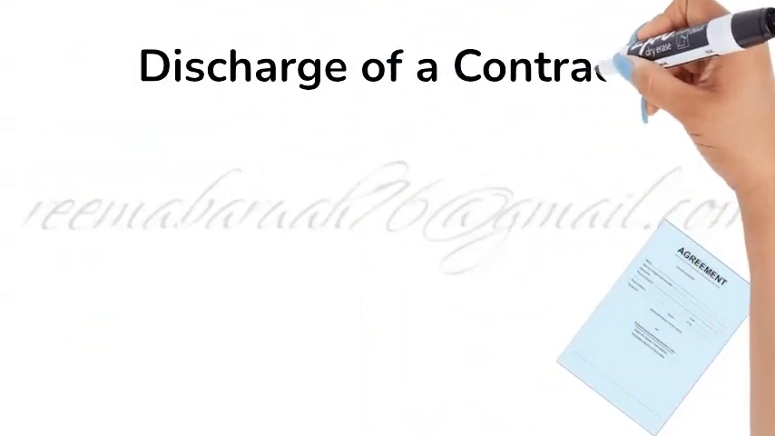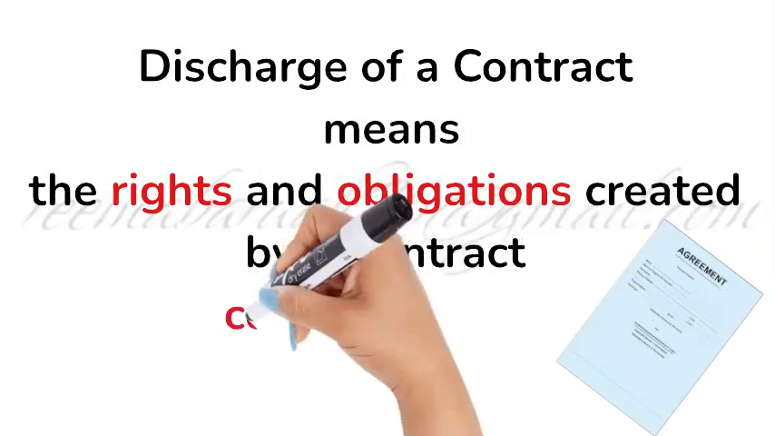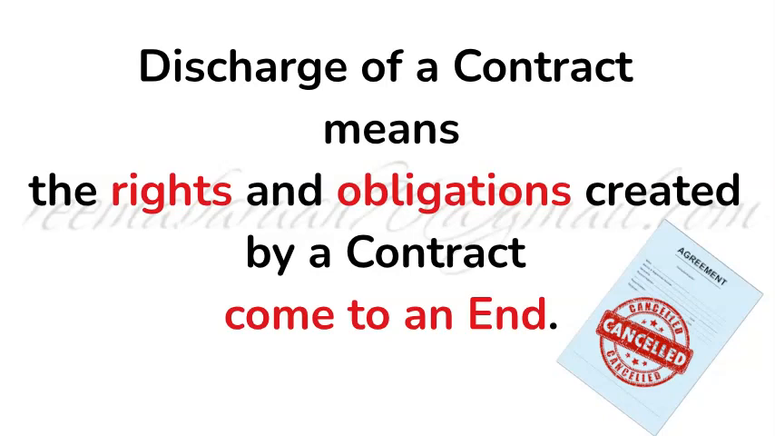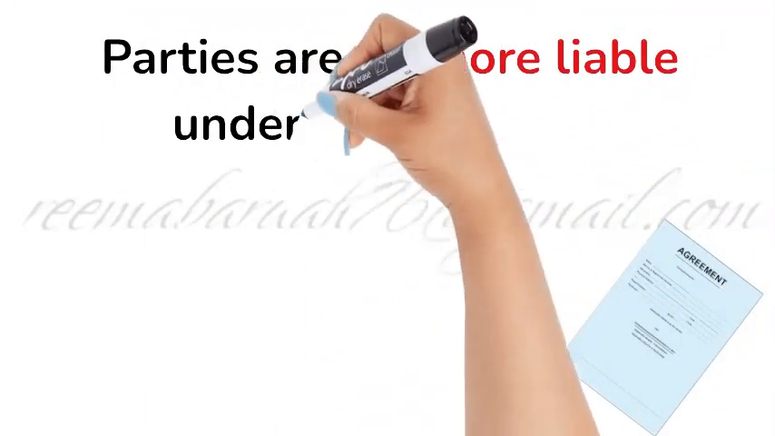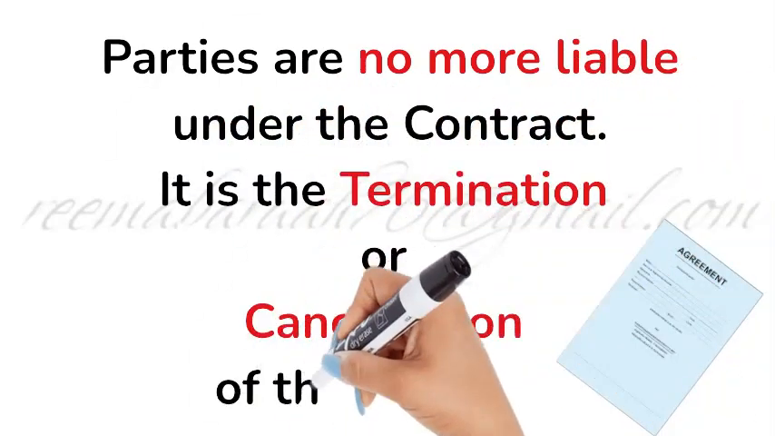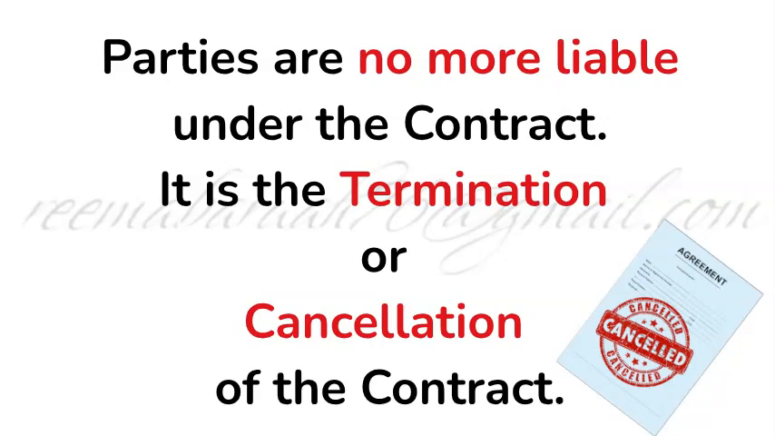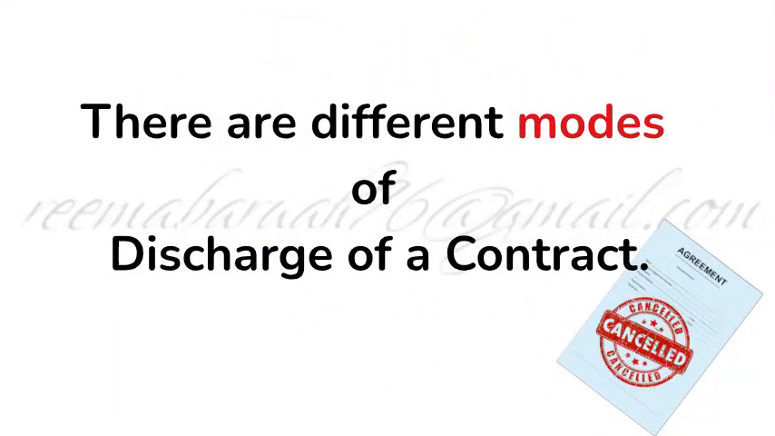Discharge of a contract means the rights and obligations created by a contract come to an end. Parties are no more liable under the contract. It is the termination or cancellation of the contract. There are different modes of discharge of a contract.